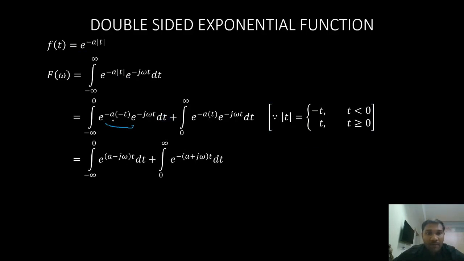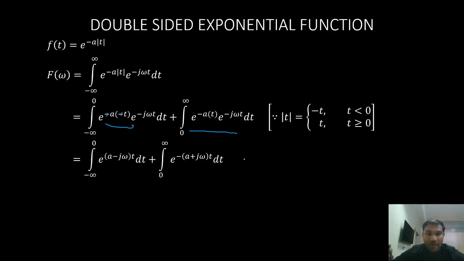What will we get? E power minus and minus gets cancelled, a, and here we have j omega t, minus j omega t. So when you combine, we'll have e power (a minus j omega) into t, and for the second signal we have e power minus (a plus j omega) into t.